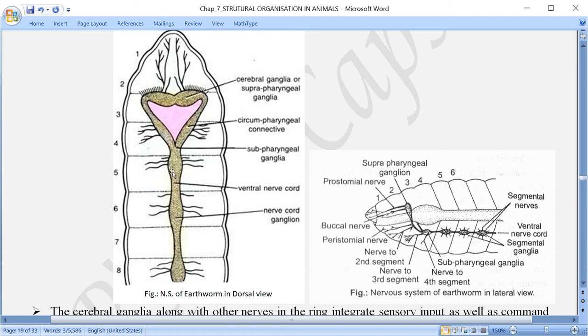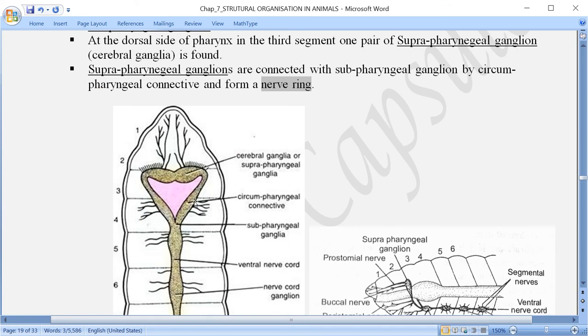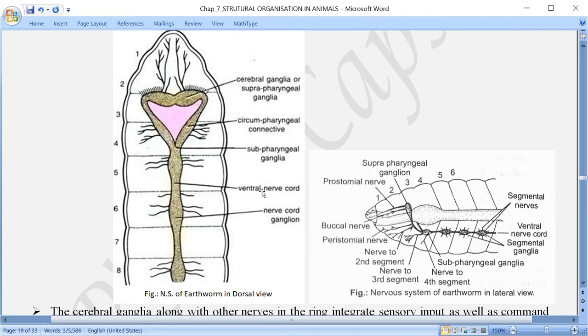And then after that, starting from the fifth segment, ganglia are present in each segment. And these ganglia, as we said here, are actually paired and fused together, and this is called the nerve cord, the ventral nerve cord. And from these ganglia, the nerves arise which innervate or supply the nearby parts of the body or nearby organs of the body.